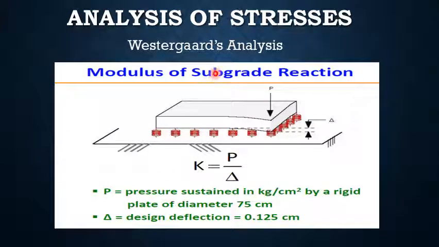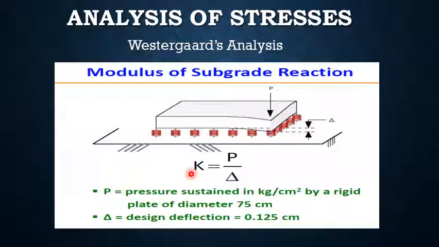Analysis of stresses. Westergaard in his theoretical analysis considered the rigid pavement slab to be a thin elastic plate resting on soil subgrade which is assumed as a dense liquid. Thus, it is assumed that the subgrade provides an upward reaction P which is directly proportional to deflection delta. So, P by delta is equal to a constant value K.